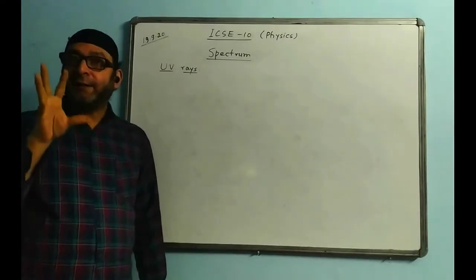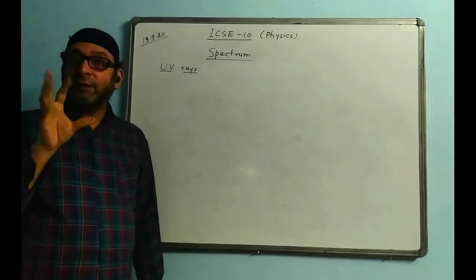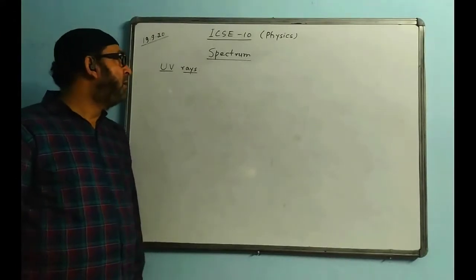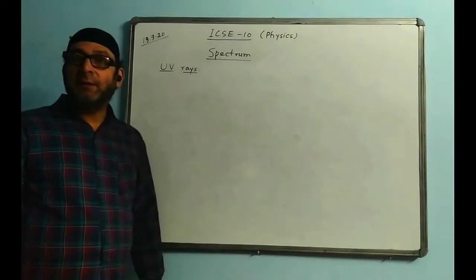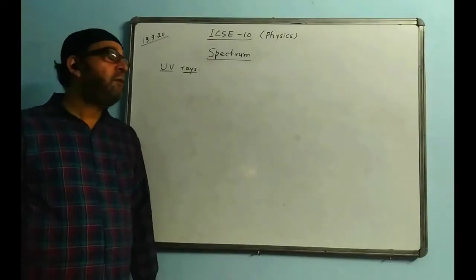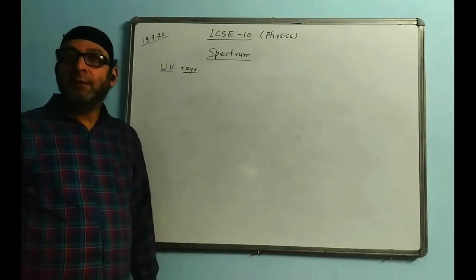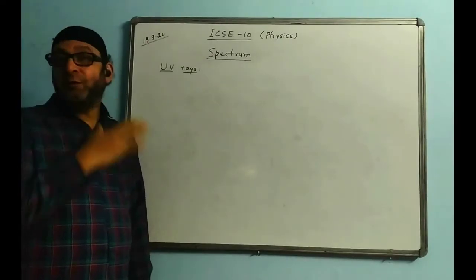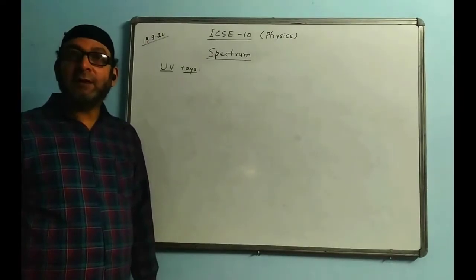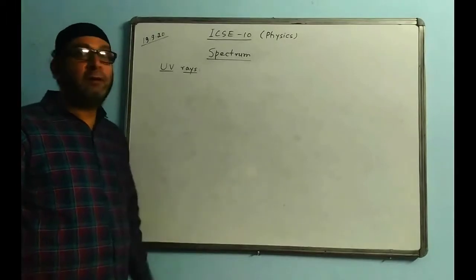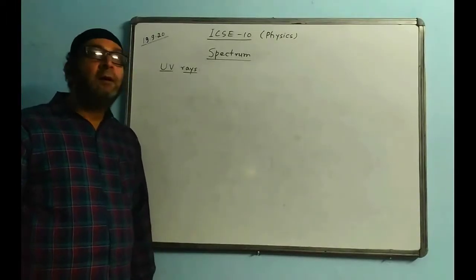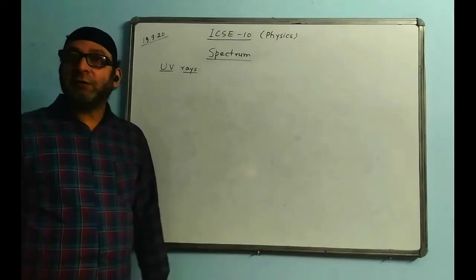Electric arc, a high voltage electric lamp, they are also sources of UV rays. High voltage lamp, and the sun. The sun's rays bring the UV rays, ultraviolet rays. These are the sources of ultraviolet rays. Okay. Now, method of detection.